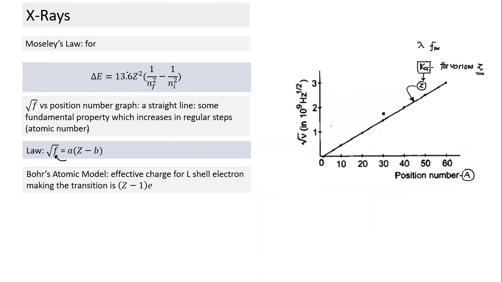Yes, it varies as Z square. We'll come to that part. Energy is proportional to Z square. But energy is proportional to f. So what is the relationship between f and Z? Root of f will be proportional to Z. Does it make sense now? Yes, it is the same thing.